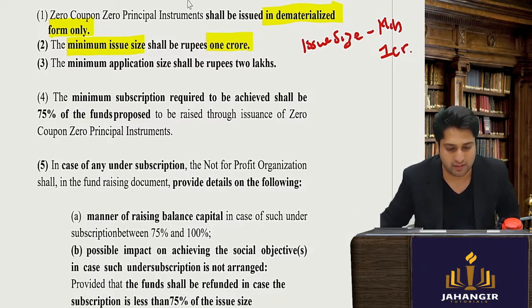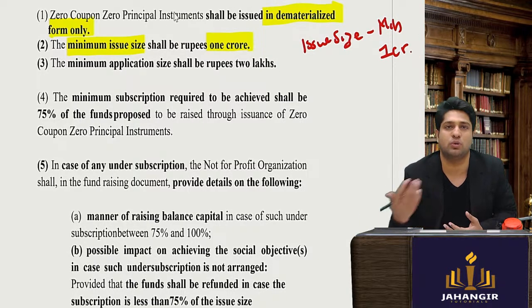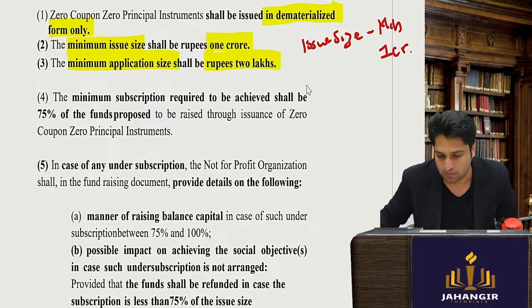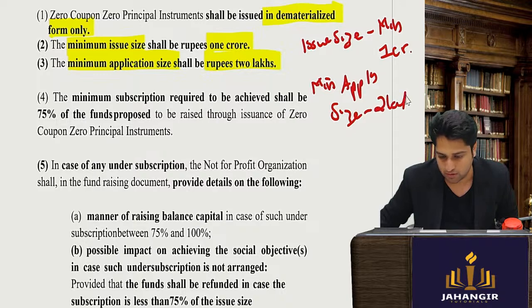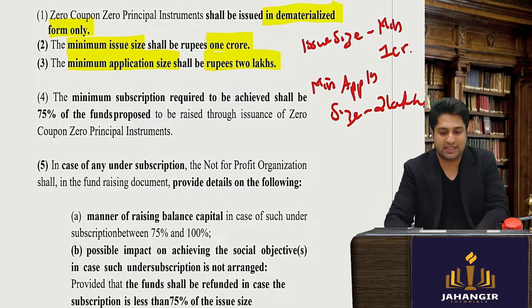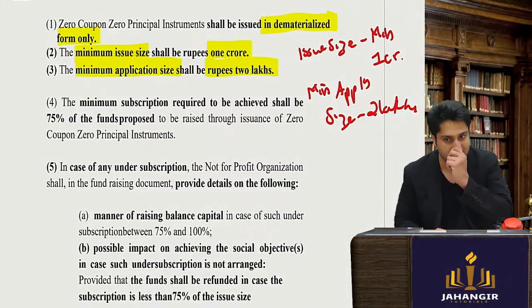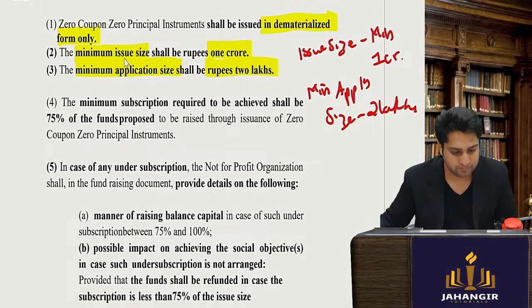Clear? Second, now if there is an investor who wants to invest, they will also have to make a minimum application size of 2 lakh rupees. So the minimum application size will be of rupees 2 lakh. So if there is an investor, that investor cannot invest 1 lakh rupees, minimum 2 lakhs.